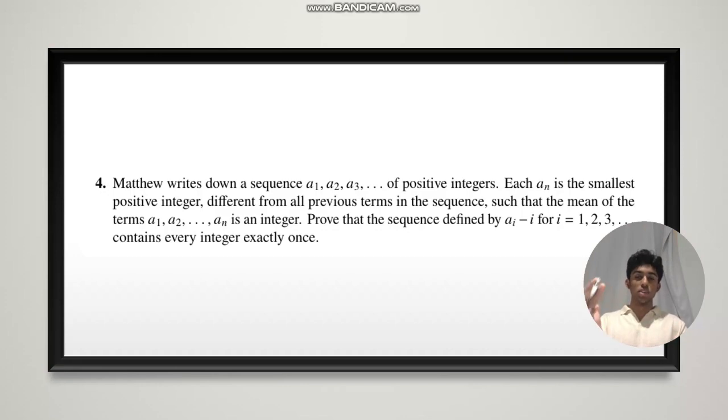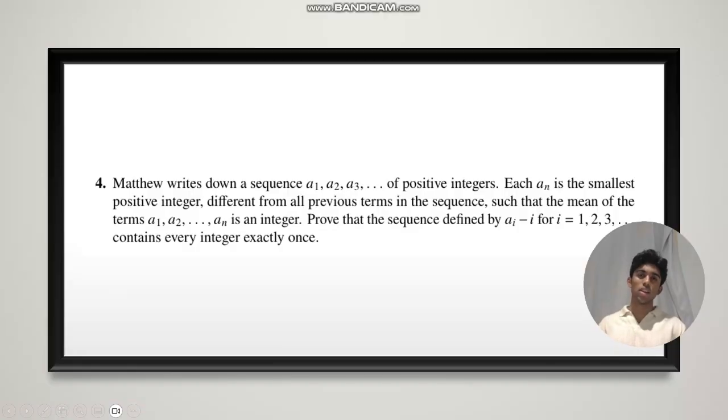Matthew writes down a sequence of positive integers. Each of them is the smallest integer that's different from every integer that's come before it, such that the mean of a1, a2 to an is itself another integer. Prove that the sequence, we're defining a new sequence given by ai minus i, and we're asked to prove that this sequence contains every integer exactly once.